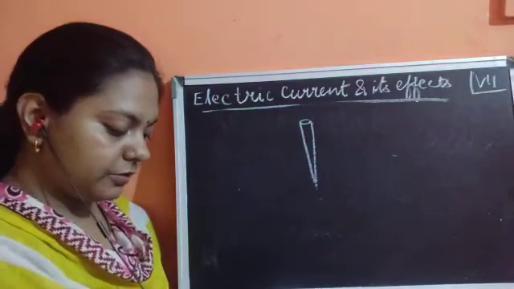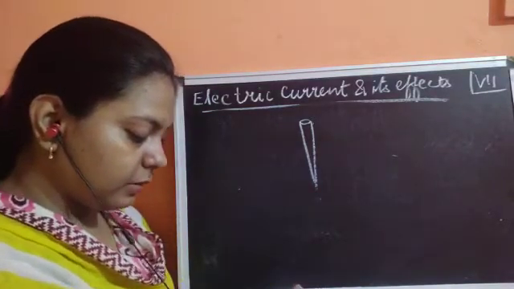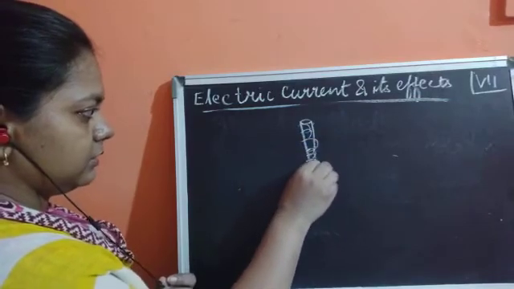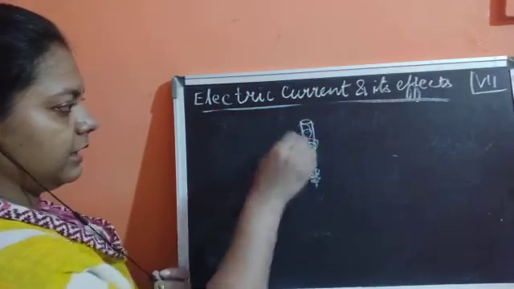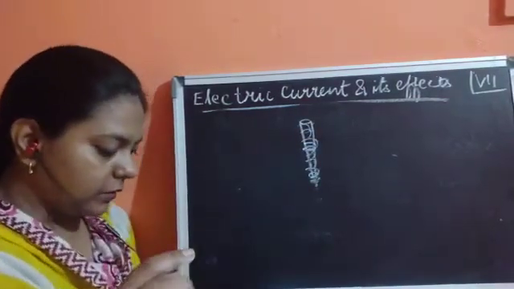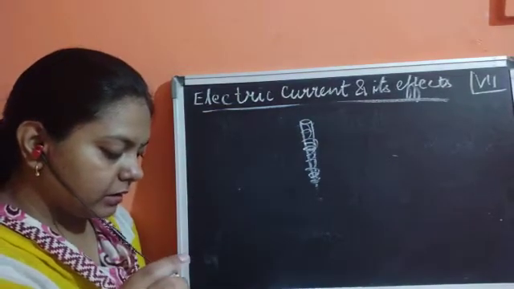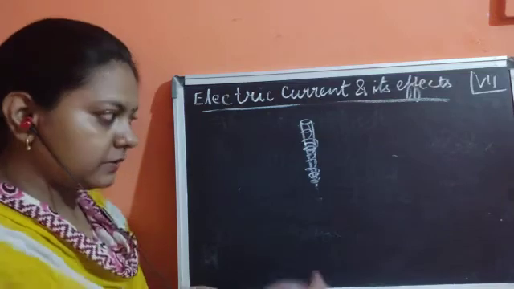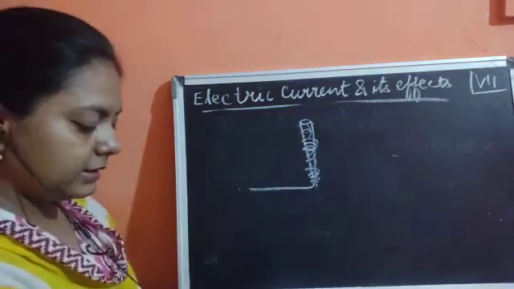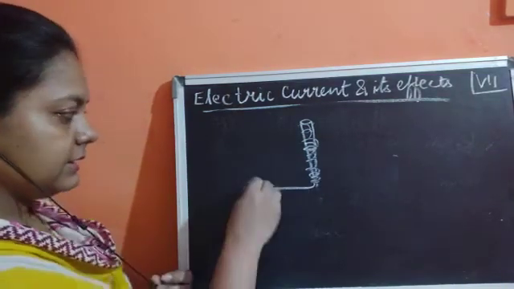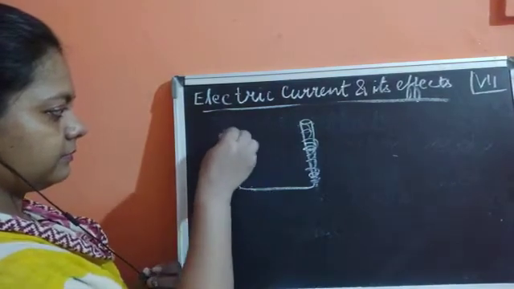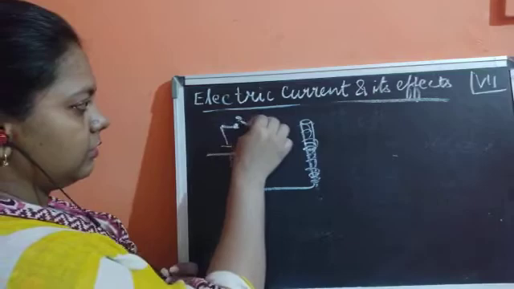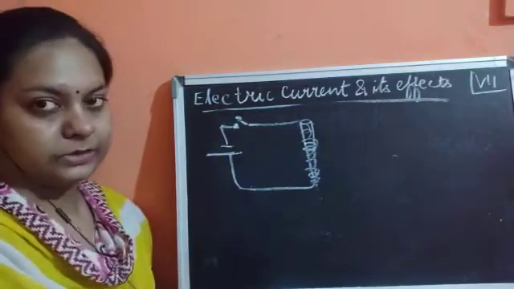Now what you will do is wind the wire tightly over the nail. Then you will connect the free ends of the wire with the terminals of a cell. Only one cell could be placed, and it is going to be placed with a key.